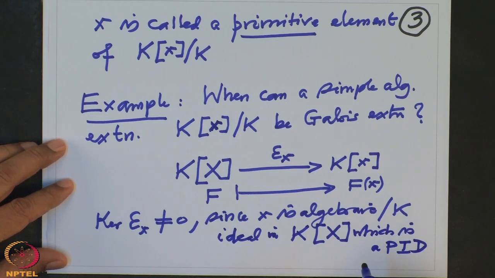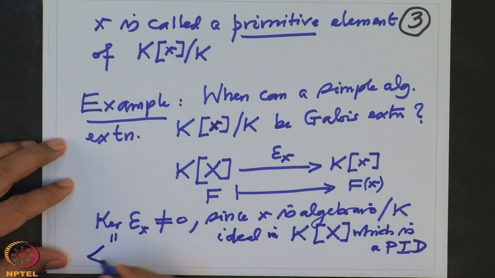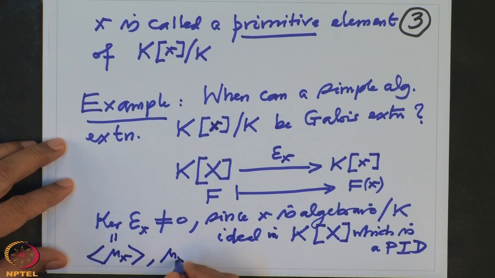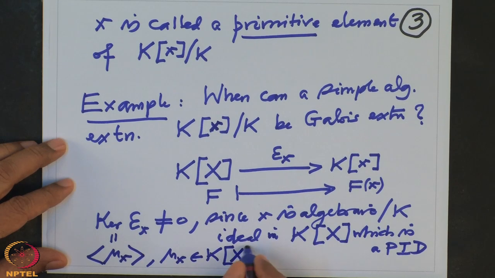And if we choose a monic generator, that monic generator is unique and that is called the minimal monic polynomial of x over K. So this is generated by mu_x, where mu_x is a polynomial over K, monic,